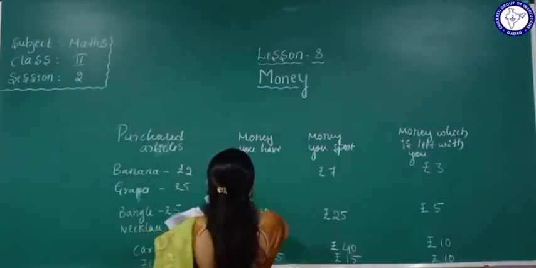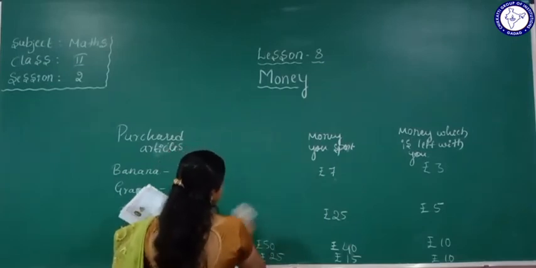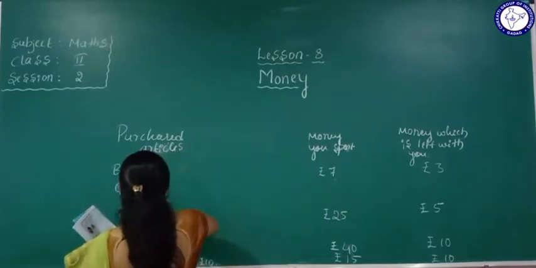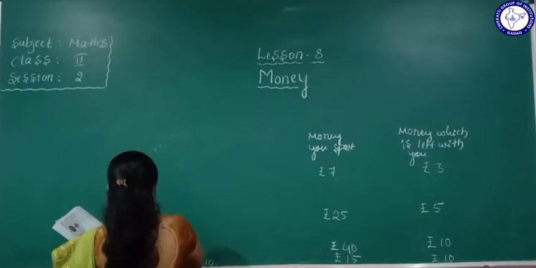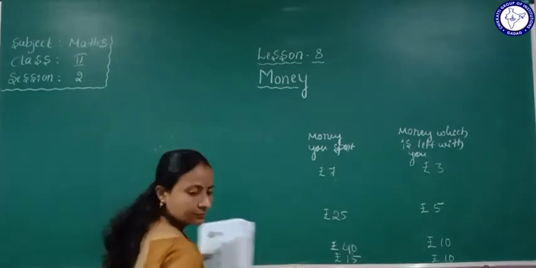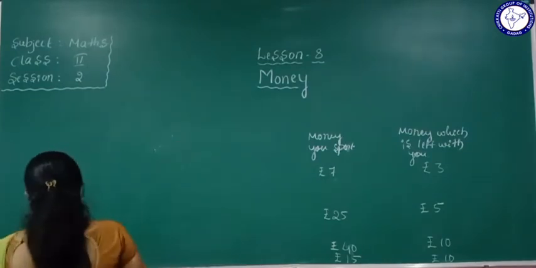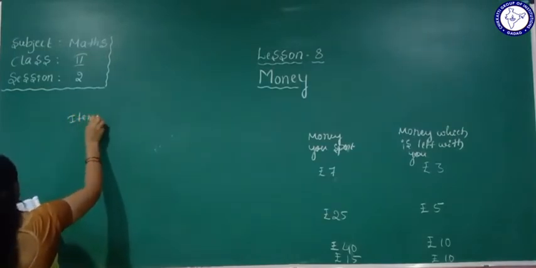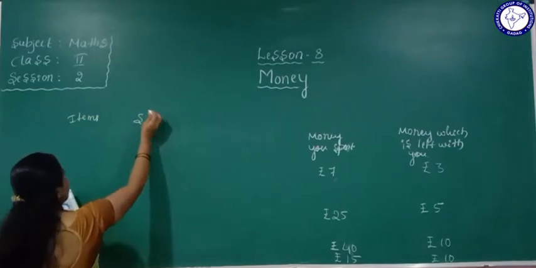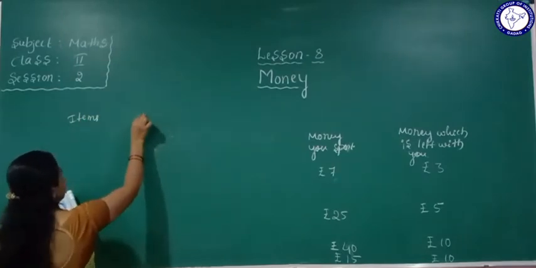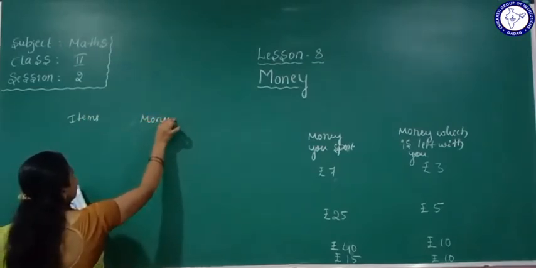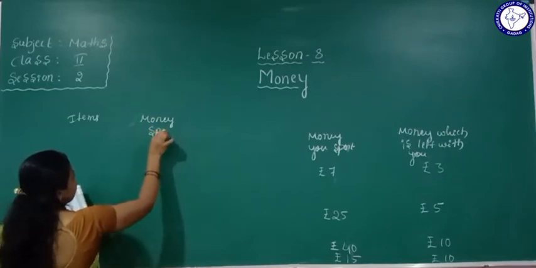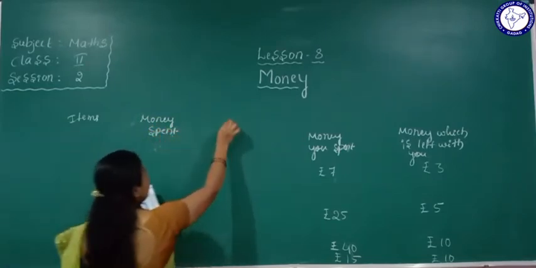Okay, so all take two items. Yes, see here. So for example I'll write the items here. So these are the items, the spent amount, it means money spent, and here money left.